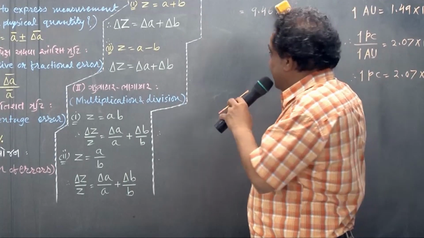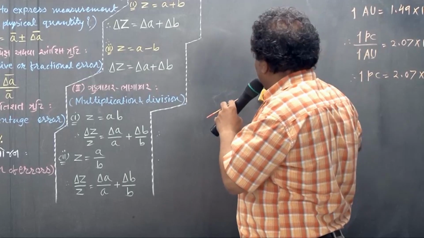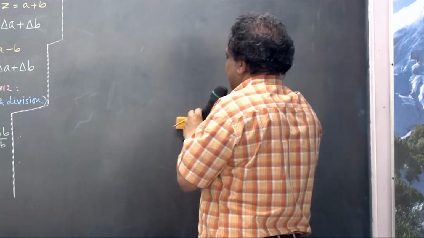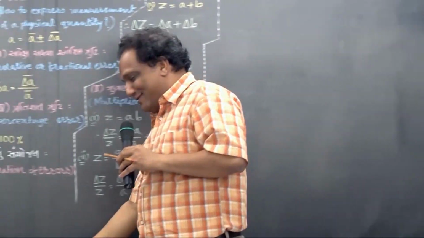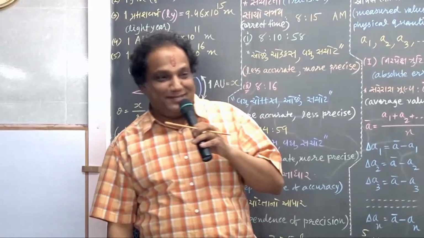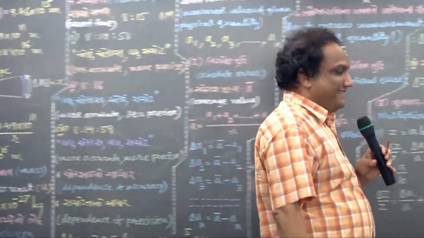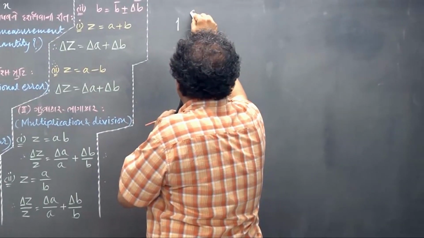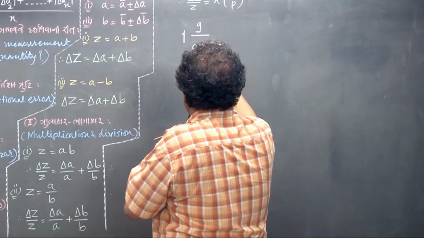Which one is larger unit? Kilogram upon meter cube or gram upon centimeter cube? Wrong. Gram upon centimeter cube is the larger unit. Because you see, 1 gram upon centimeter cube.